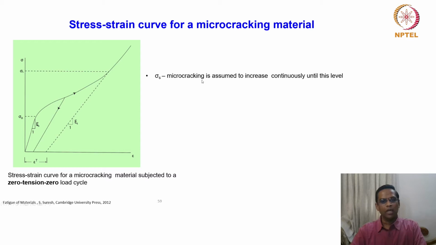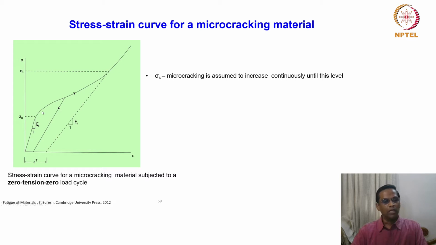Microcracking is assumed to increase continuously until the sigma S level. So the moment it crosses this, that is a proof stress kind of thing, the material is expected to undergo deformation.